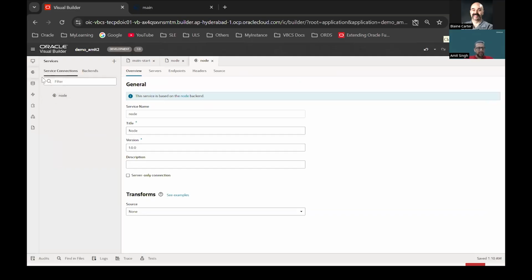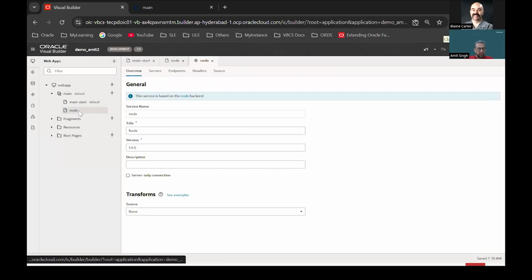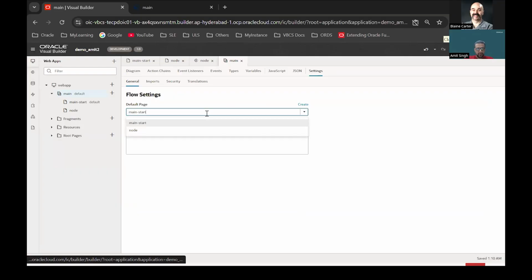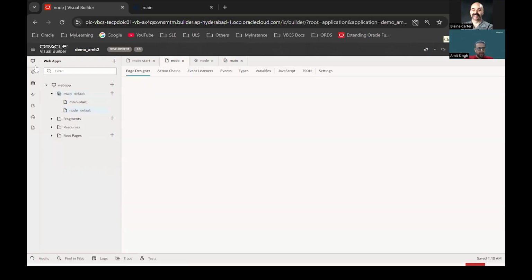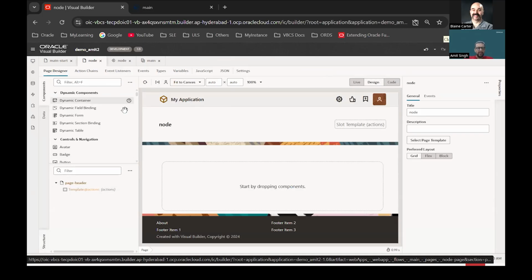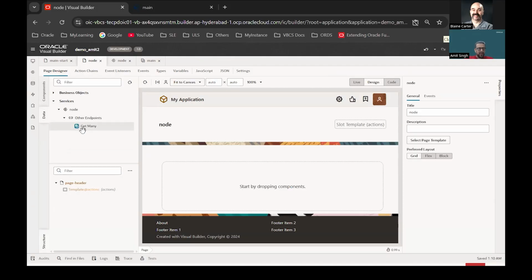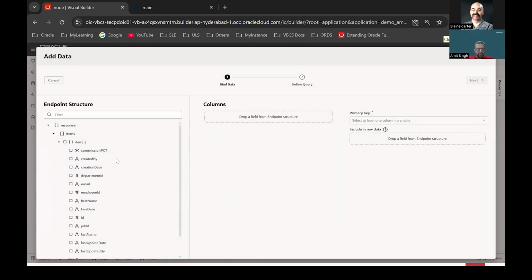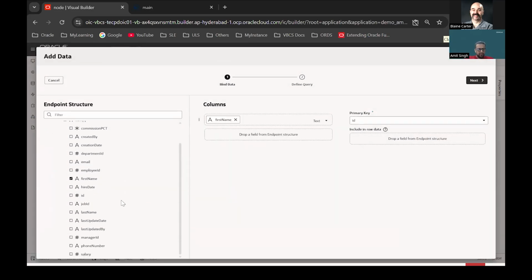So if you see here, I created a service connection, right? And I created a new page here. Let me make that the default page. So let's try to do the same operation that we did for the business object API. I can very easily go to the data palette and drag and drop my Node service here. I can select a few columns, maybe first name, hire date, email, and let me select department ID as well.